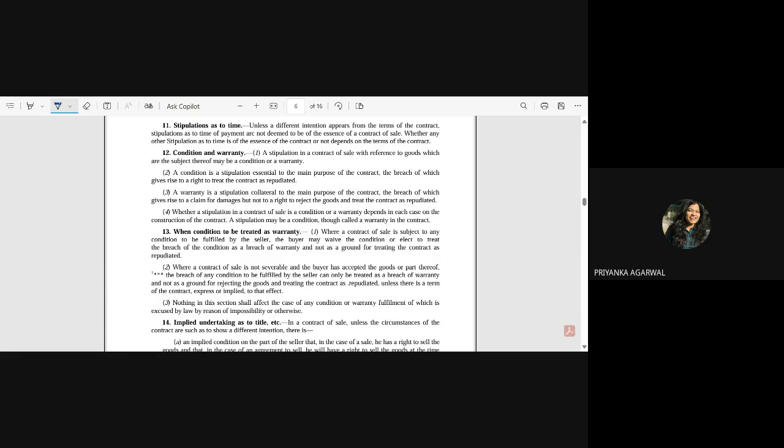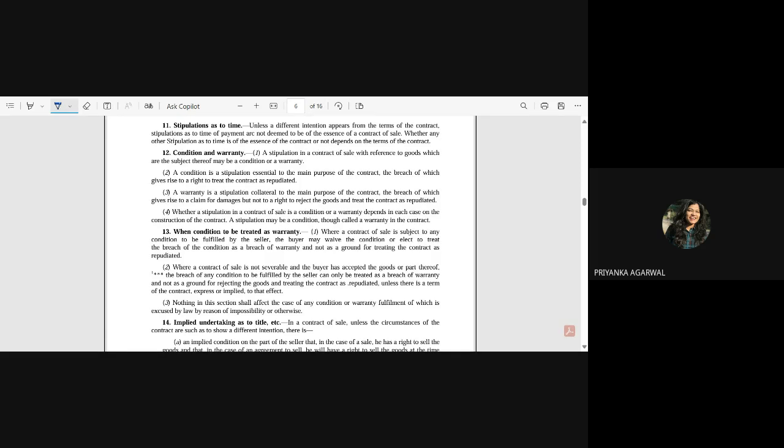Obviously it is with regard to delivery, but the goods have to be kept according to certain criteria. Suppose the freezing degree should be specified, or certain other criteria. Suppose for 7 hours it has to be kept in a certain scenario. So there also time is the essence of the contract.